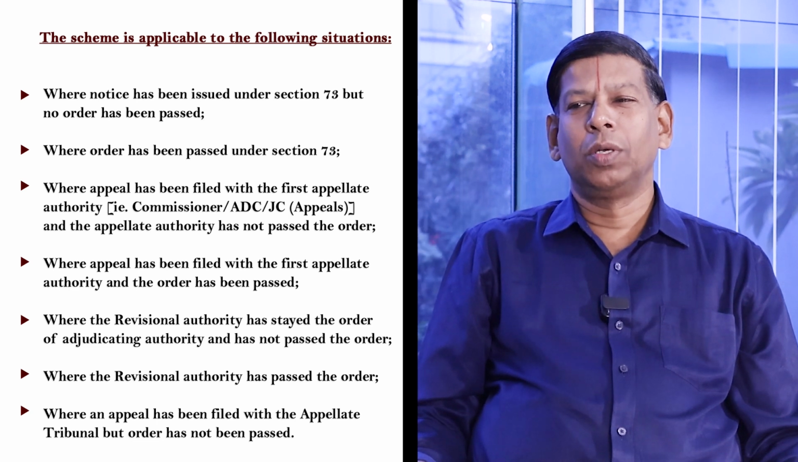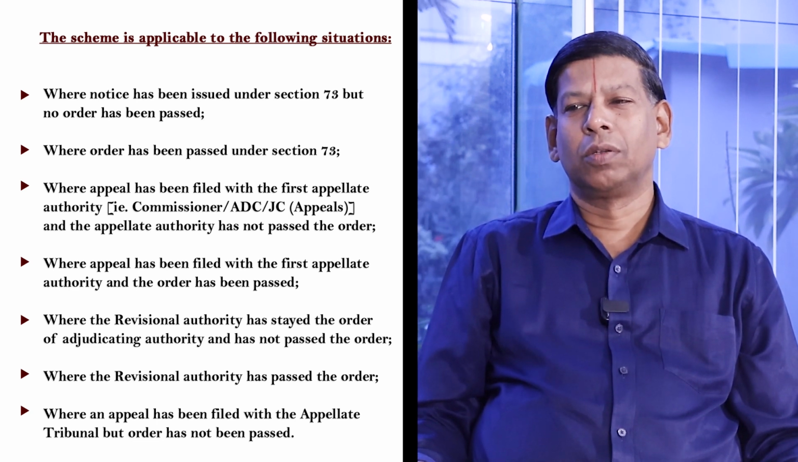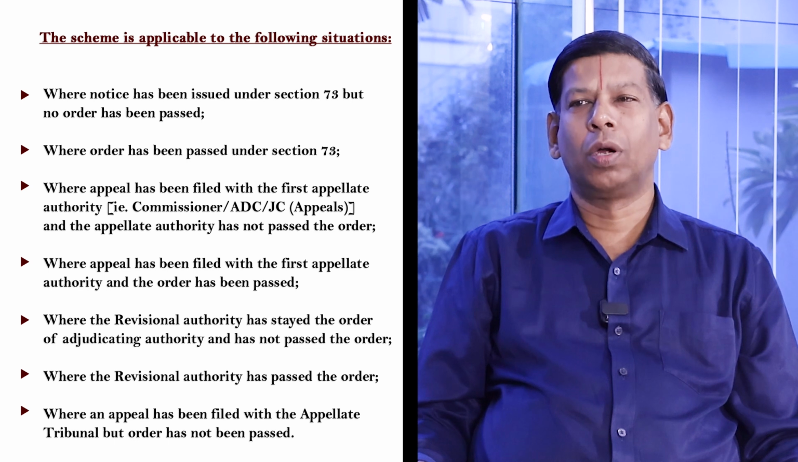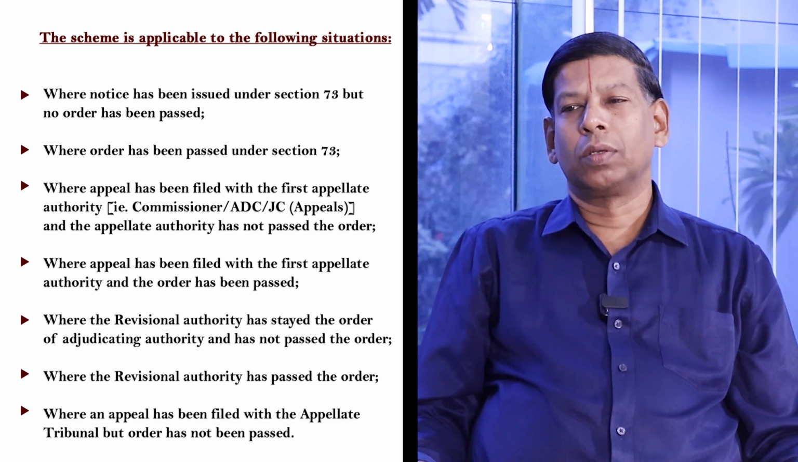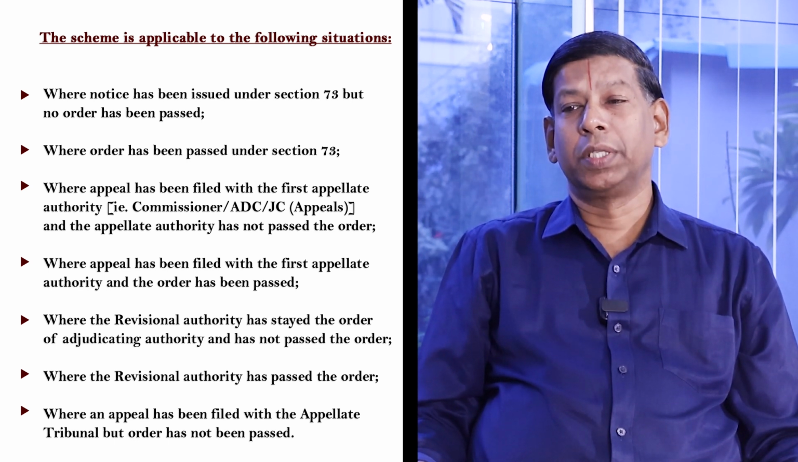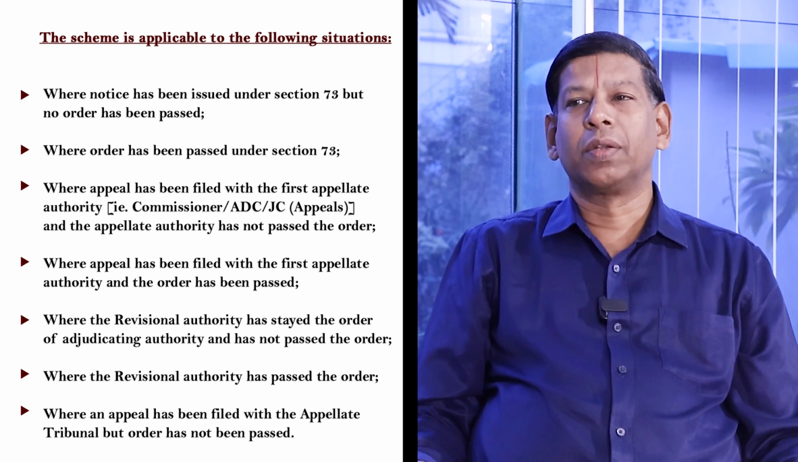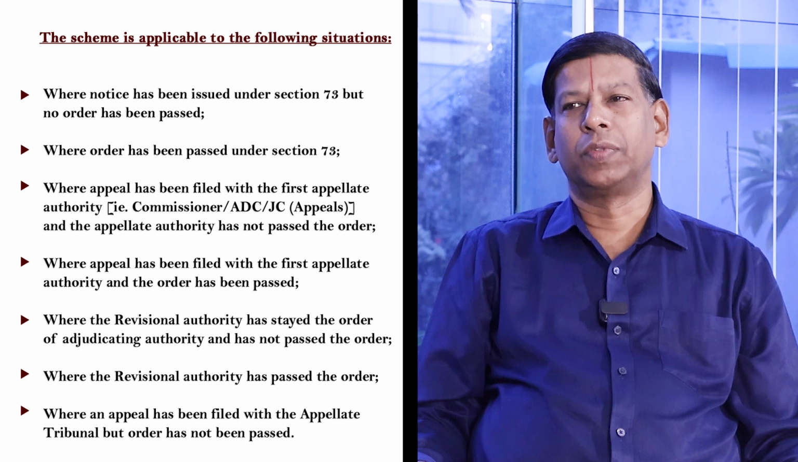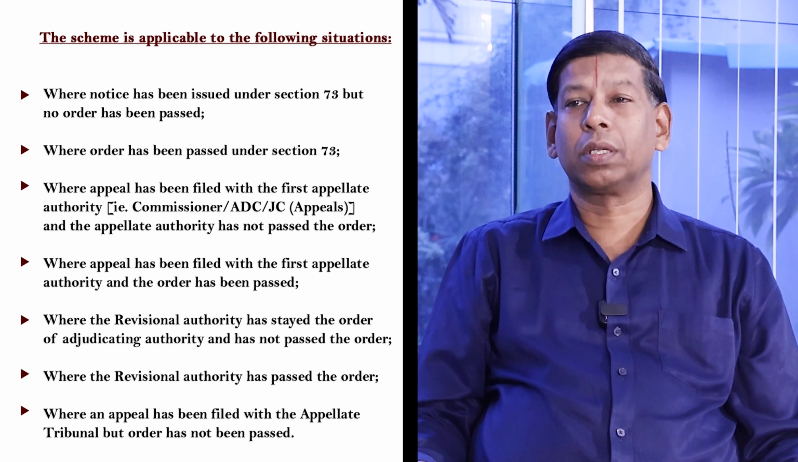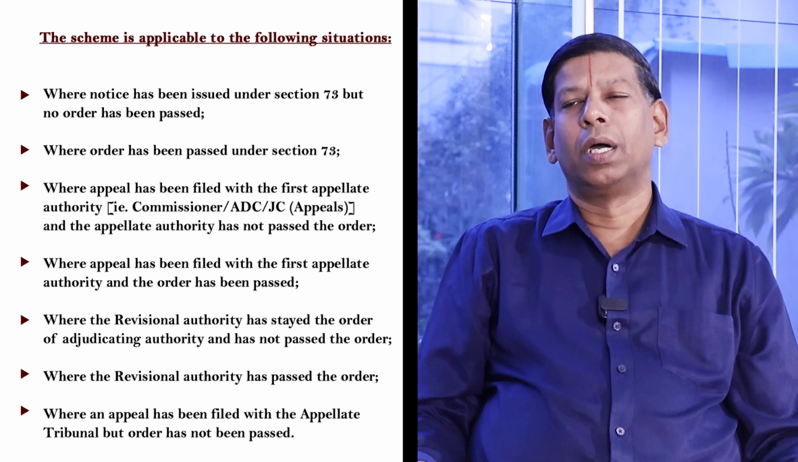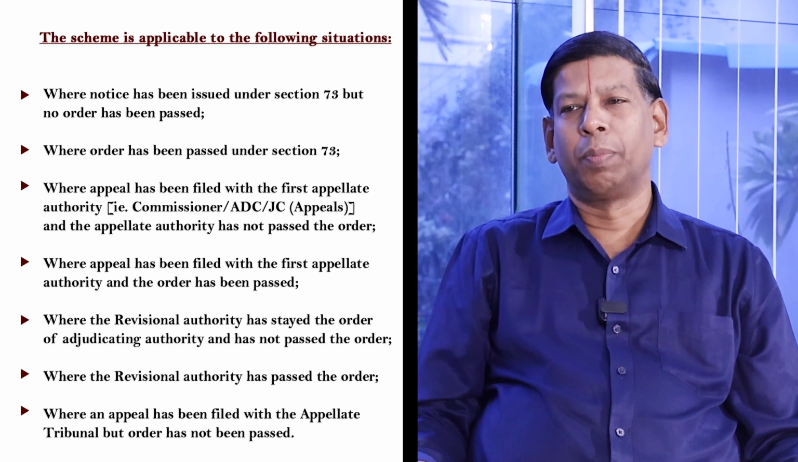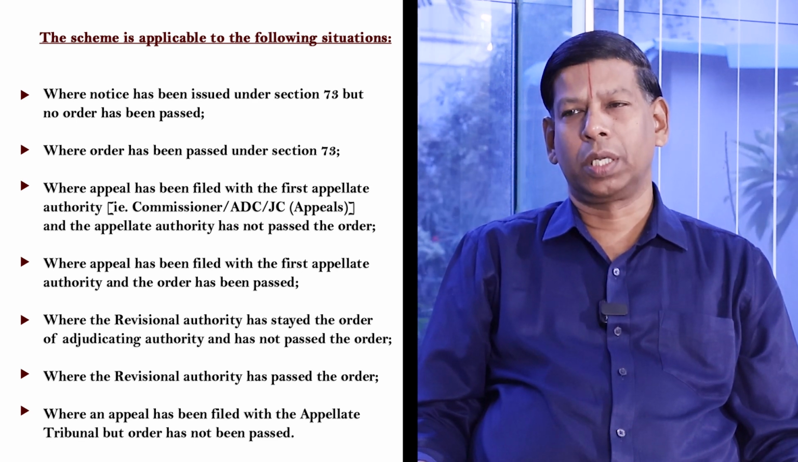What are the situations under which this scheme is applicable, sir? The scheme is applicable in the following situations: where notice has been issued under Section 73 but no order has been passed, where order has been passed under Section 73, where appeal has been filed with the appellate authority and order has not been passed, where appeal has been filed with the appellate authority and order has been passed, where the revisional authority has stayed the order of the adjudicating authority, where the revisional authority has passed the order, and in case of appeal filed in the tribunal but no order has been passed.